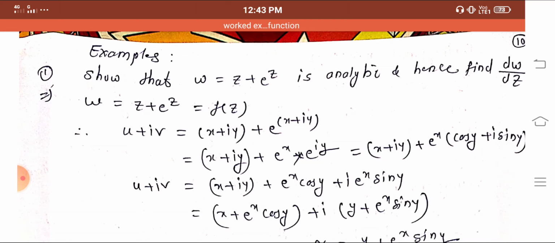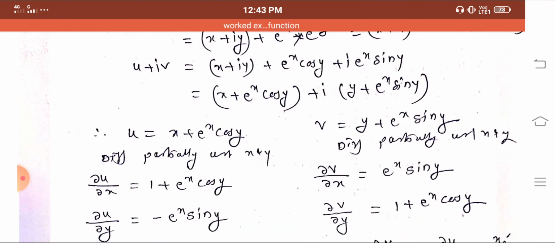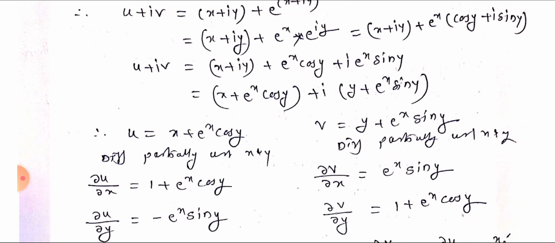Therefore u plus iv equals x plus iy plus e raised to x cos y plus i into e raised to x sin y, or x plus e raised to x cos y plus i into (y plus e raised to x sin y). Therefore u equals x plus e raised to x cos y and v equals y plus e raised to x sin y, where we equate the real and imaginary parts. Now differentiate both u and v partially with respect to x and y.